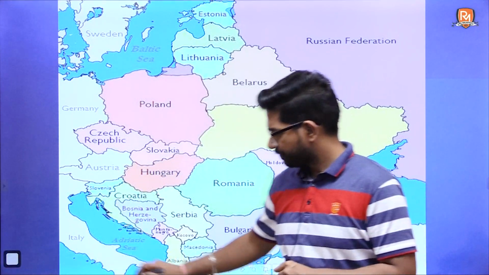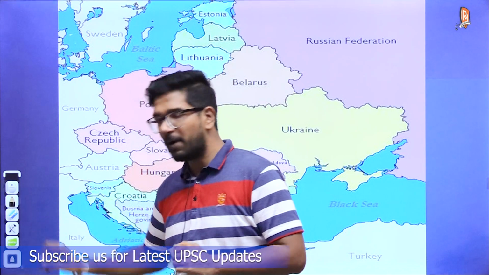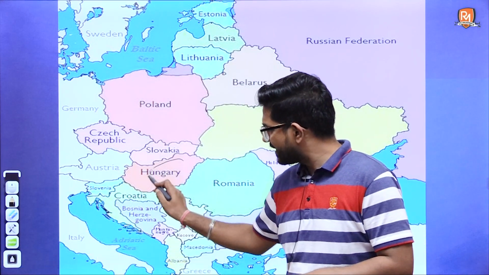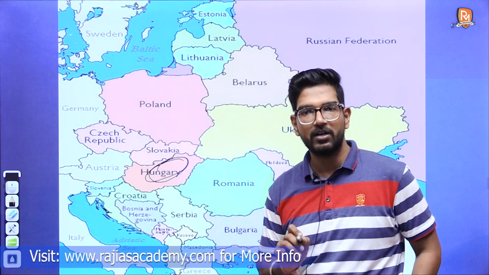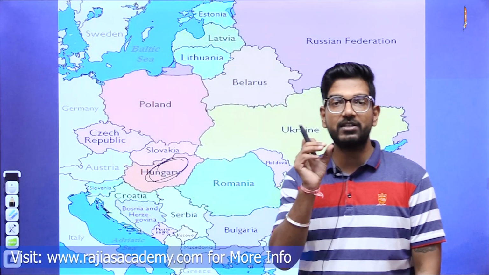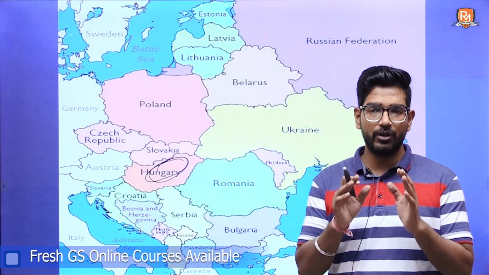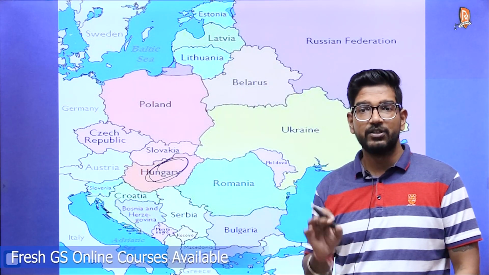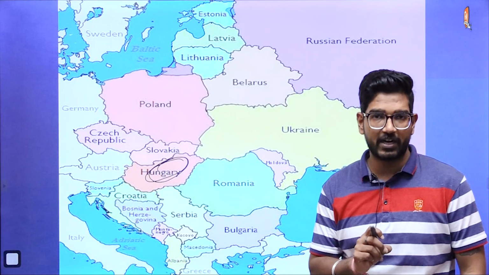And if we talk about the physical features of this area, as this area is a part of your temperate region, we find temperate grassland in this particular part. The important thing about temperate grassland is that they have very nutritious grasses, which are called alfalfa grasses.